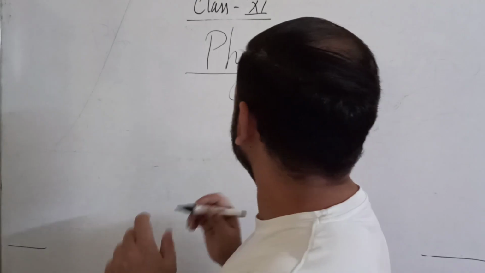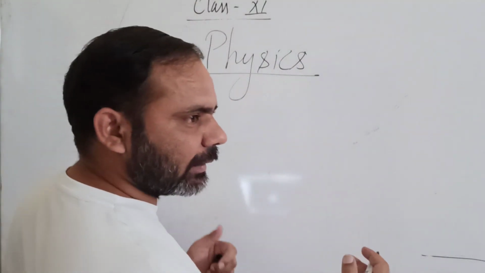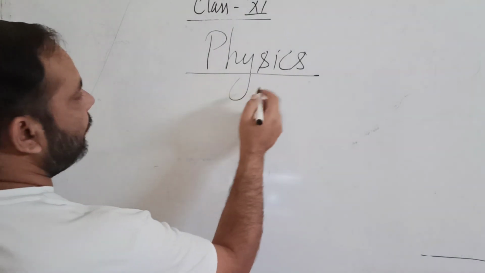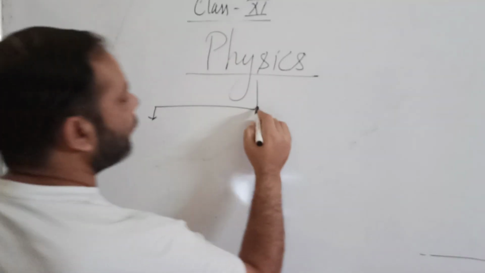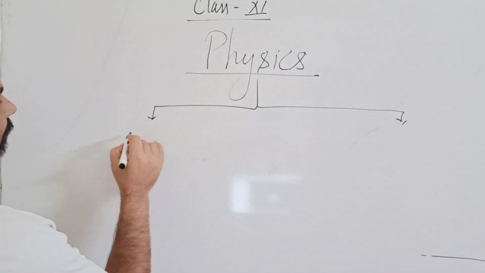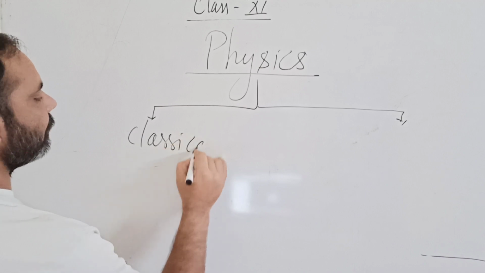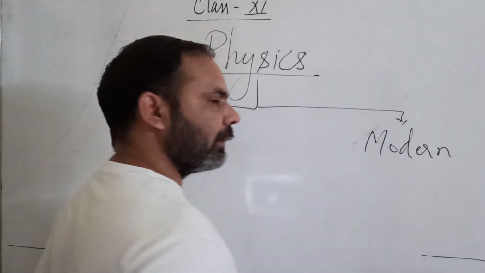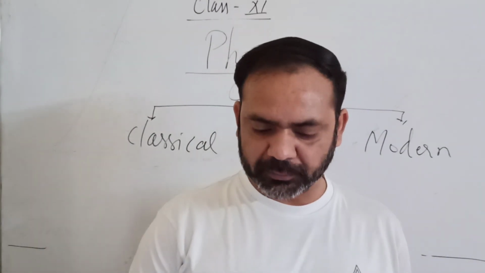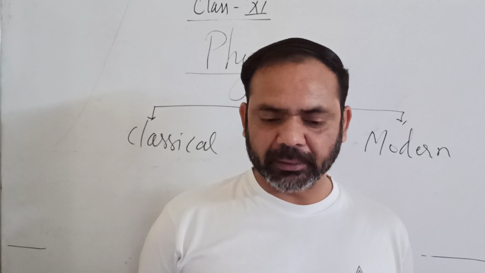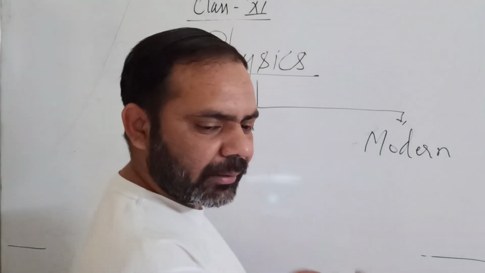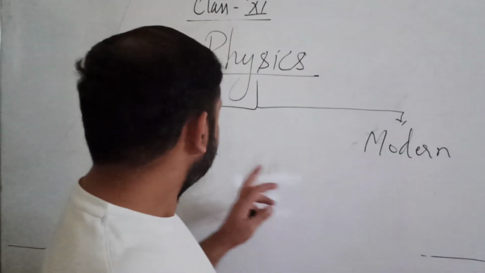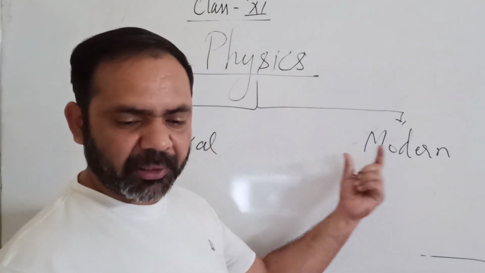All right. So physics, the physics which we study at school level, can be mainly divided into two parts: one is classical and the other is modern. There are several classifications you can make under the heading of physics, but the two main ones are classical and modern. Physics can be divided into two parts.